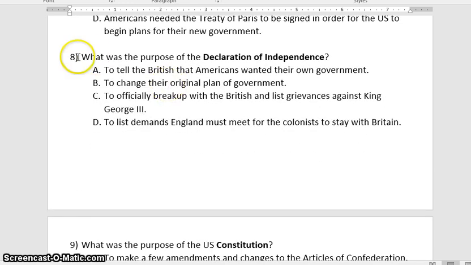Number 8. What is the purpose of the Declaration of Independence? What was the Declaration of Independence doing? A. To tell the British that Americans wanted their own government. It is not B. C. To officially break up with the British and list grievances against King George III. D. To list demands England must meet for the colonists to stay in Britain. Why did they have a Declaration of Independence?